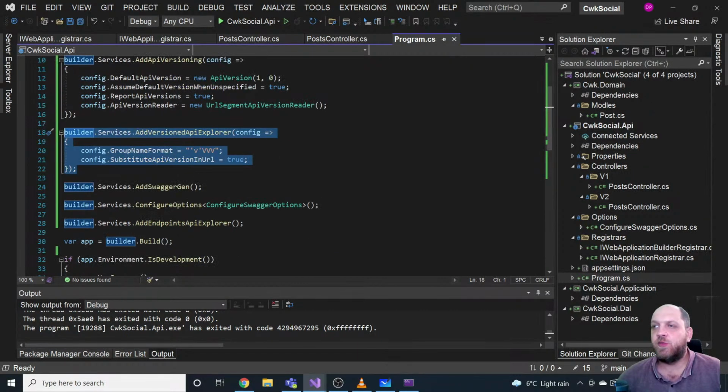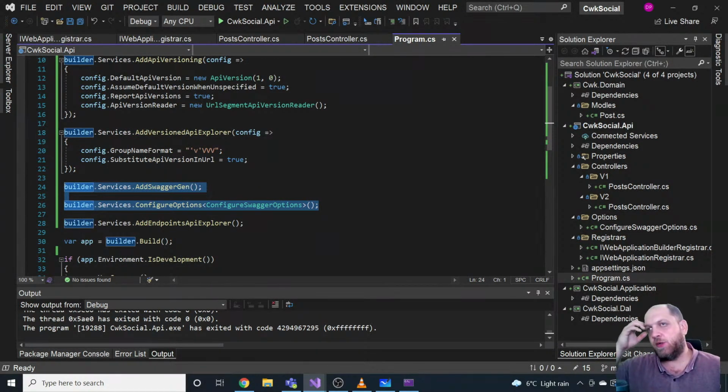Then we have the Swagger configurations. I would say that's conceptually different. So maybe we just create two registers for now. But the idea is that it's actually quite simple. We will probably also add at a certain point our data access code here, like the DB context, or maybe when we will use Dapper. So we will then create a register, for instance, for the data access. And then we will just add the services that we use for data access there.